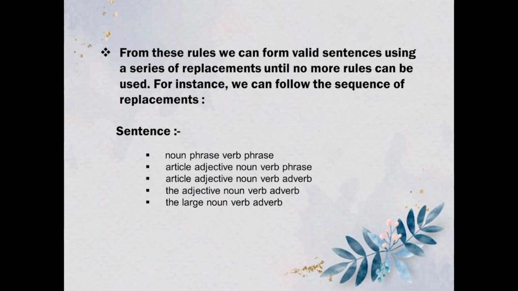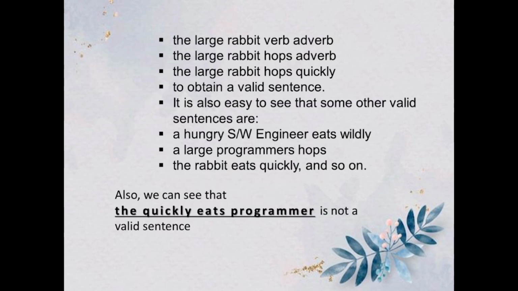For instance, we can follow this sequence of replacements: sentence, noun phrase, verb phrase, article, adjective, noun, verb, adverb, the large noun, verb, adverb. Also, we can see that "the quickly eats programmer" is not a valid sentence.